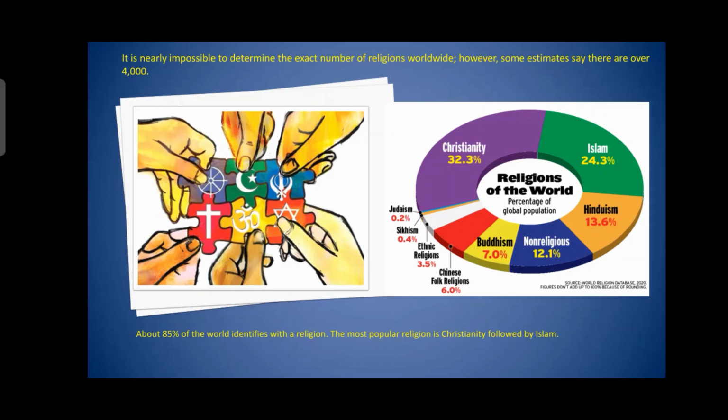It is nearly impossible to determine the exact number of religions worldwide. However, some estimates say there are over 4,000. Though we don't have an exact number, the records show that there are about 4,000 religions. About 85% of people in the world identify with a religion, meaning they follow some religion.